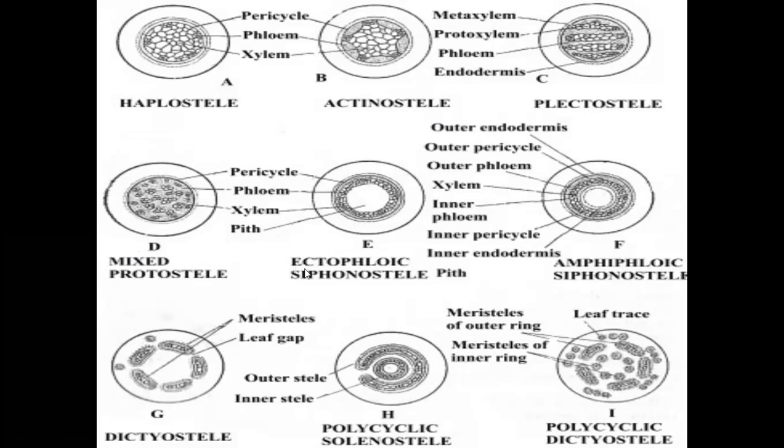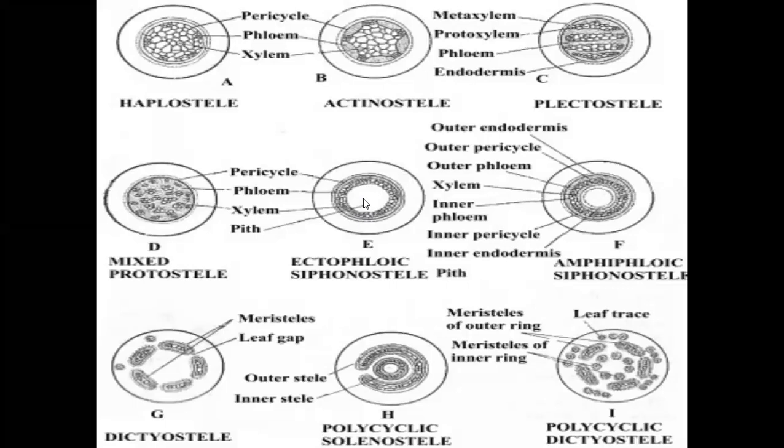Siphonosteel, ectophloic siphonosteel, amphiphloic siphonosteel. Ectophloic siphonosteel means, first we know this siphonosteel. Siphon means the compulsory major part is medulla or pith. Medulla is present at the center region. It's surrounded by the vascular tissues as a siphon-like structure.